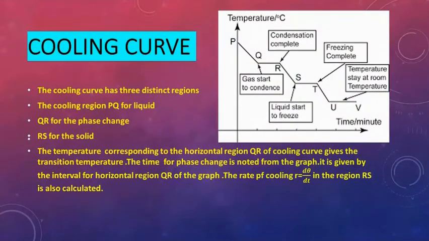Cooling curve. Here, as we can see in the cooling curve, on the y-axis we have temperature and on the x-axis we have time in minutes. The cooling curve has three distinct regions: PQ for liquid cooling, QR for phase change, and RS for the solid. The temperature corresponding to the horizontal region QR of the cooling curve gives the transition temperature. The time for phase change is noted from the graph, given by the interval of the horizontal region QR. The rate of cooling R equals d theta by dt in the region RS is also calculated.